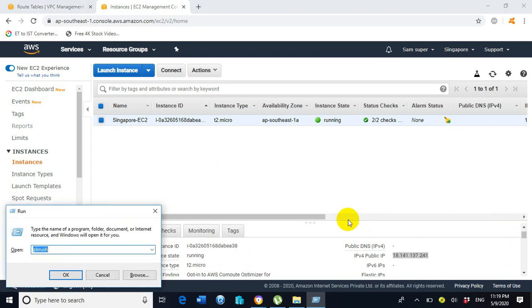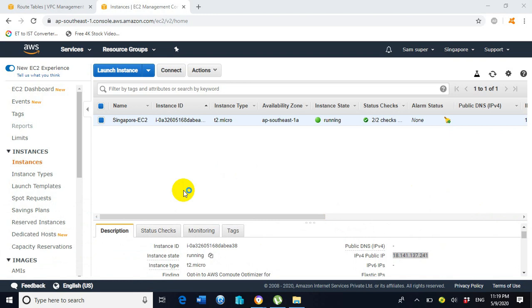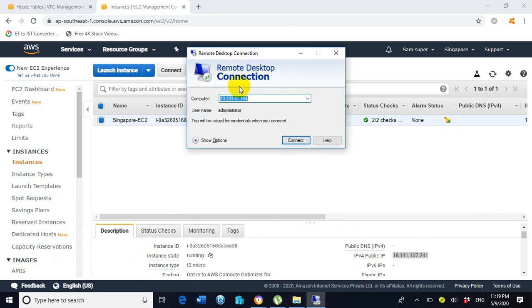Now go to run and type mstsc, click OK. Here we can see a remote desktop connection console is available for us. Now paste here the IPv4 public IP address by pressing Ctrl+V. Now click on connect.